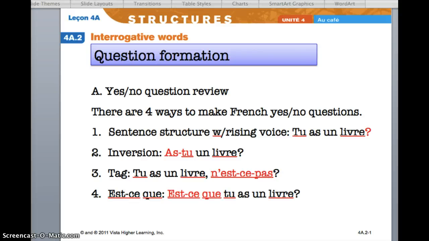Welcome to the 4A.2 interrogative words with question formation. By way of review, you learned last year how to make yes-no questions. There are 4 ways to do this.